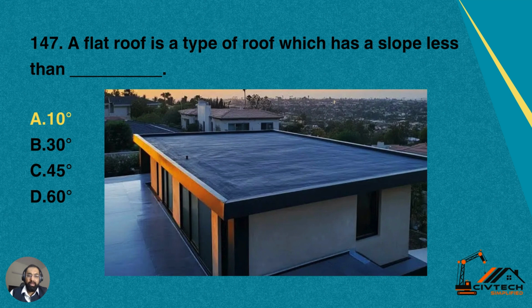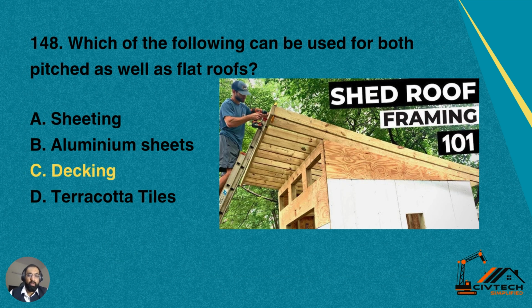Question number 147. A flat roof is a type of roof which has a slope less than dash. Options: A, 10 degree; B, 30 degree; C, 45 degree; D, 60 degree. Yes, a flat roof would be a roof which has a slope less than 10 degree. That's why it is called a flat roof. 10 degree is just for the rainwater drainage purpose.